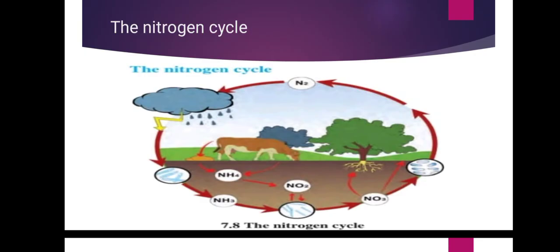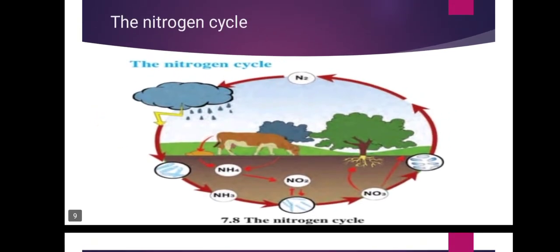First one is nitrogen fixation. What happens in nitrogen fixation? Conversion of nitrogen into nitrates and nitrites through atmospheric, industrial and biological processes. Now the second important process is ammonification: release of ammonia through decomposition of dead bodies and excretory waste of organisms.